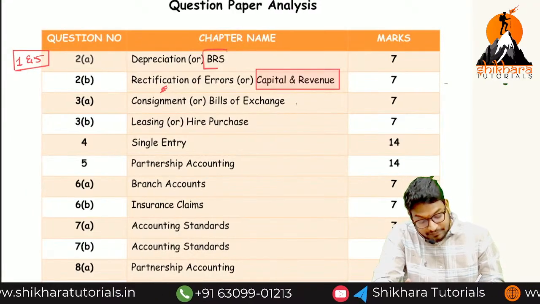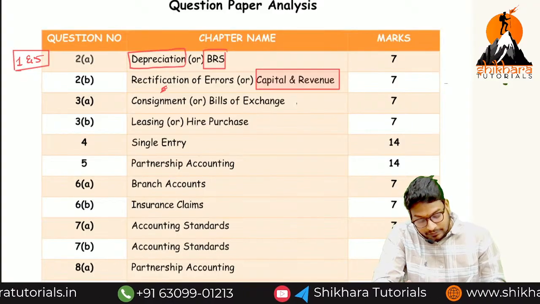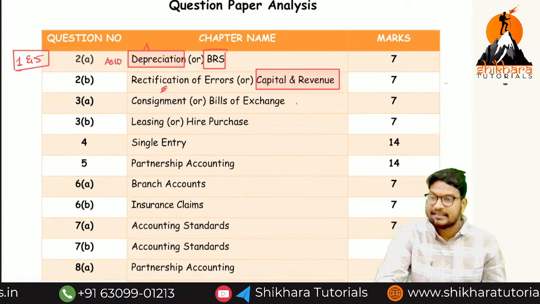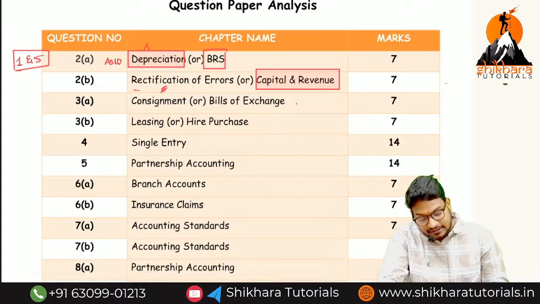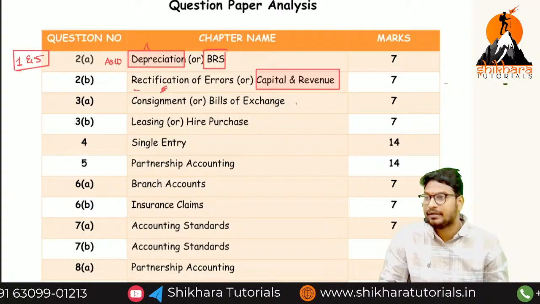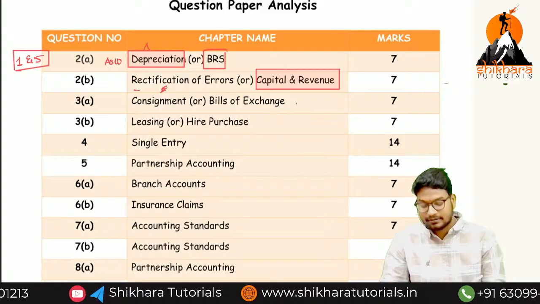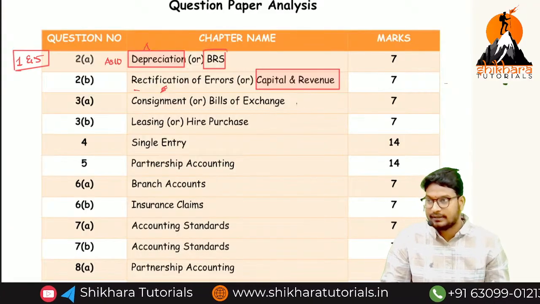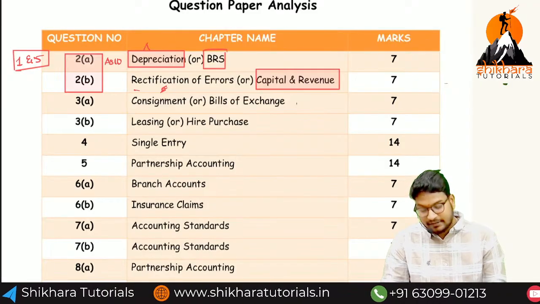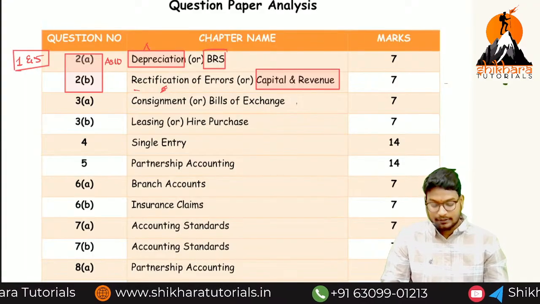Now we are targeting BRS. Depreciation we are going to learn from the standard point of view, in AS 10. Then if you complete this, totally which question will we complete? The second question overall. So how many marks can you easily get? 14 marks: 2A for 7 marks, 2B for 7 marks. Okay guys? If you get confidence on the second question, we can go further to the third question, fourth question, like that. Okay?